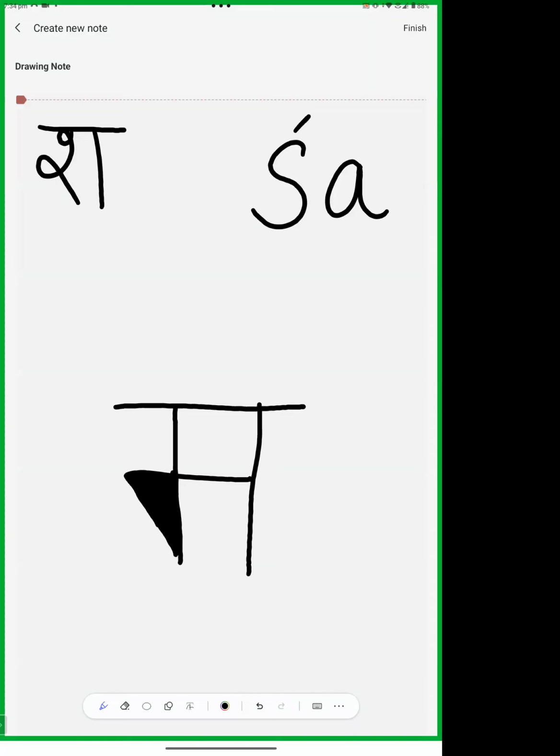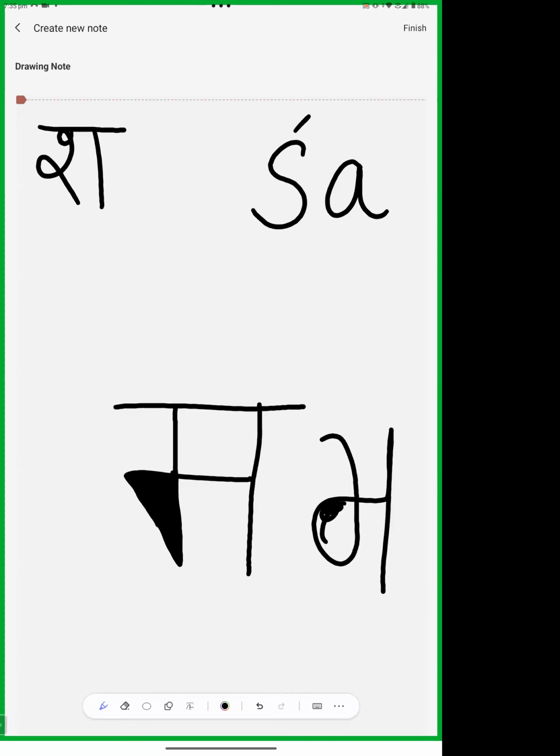So this is ma. This is, sorry, sha. This is sha, and it is very similar to letter ma. So what is the difference between ma and sha? Can someone tell me? Shirorekha, the upper line. Shirorekha, and then the starting will be a bit curved in ma, and here it is not curved, it is angular. Here it is triangular, and there it shouldn't be triangular, but it should be round. So this is ma and it is filled.